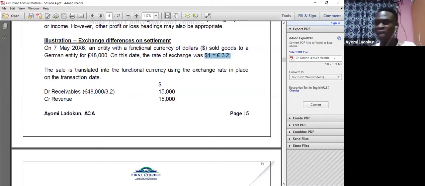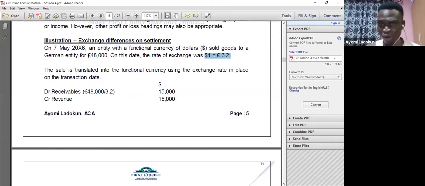Don't be carried away. Anytime you see $1 or 1 naira to another currency higher than that, it's telling you that the currency with the one is stronger.